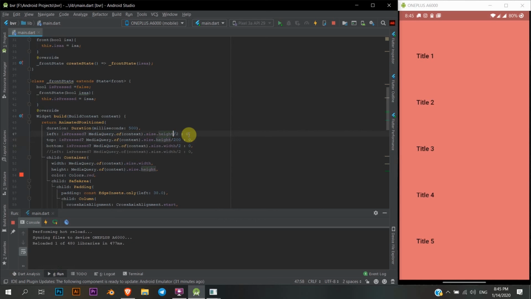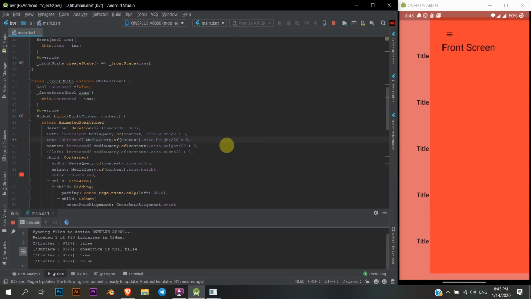Oh, what am I doing? This is width and this is height, by 200. Yeah, back again. So I can do by 20 maybe, something like that. Exactly, look at this.